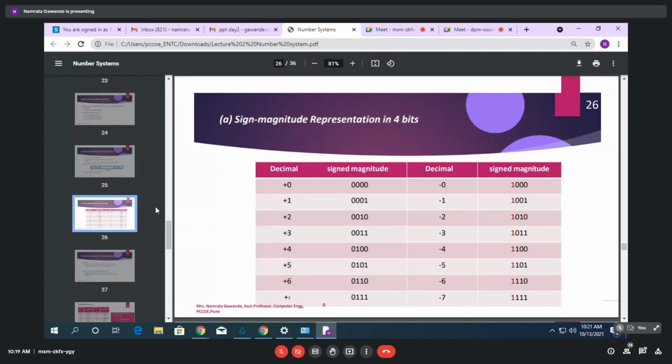Okay, so I will stop here. You just go through this PPT once more. In the next part, we'll start with the ones complement, which is again the same signed integer representation. There are 3 approaches: sign magnitude, which we have seen first, then the ones complement, and after that, twos complement. For that, you should know this sign magnitude representation also.